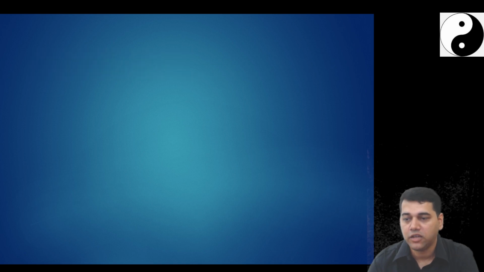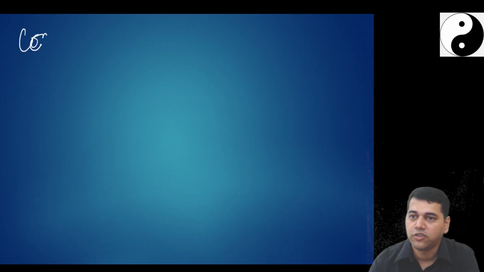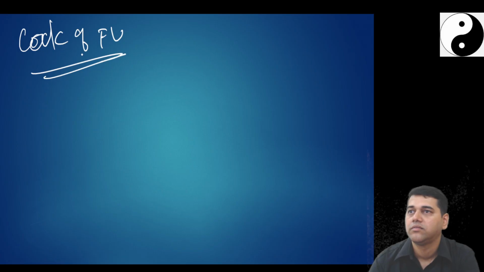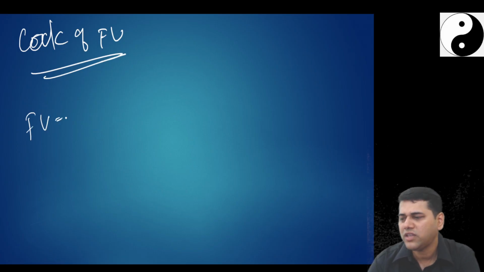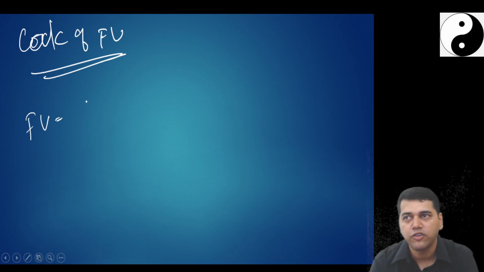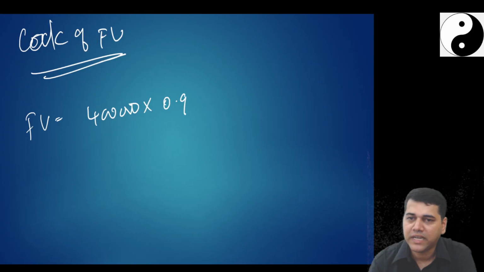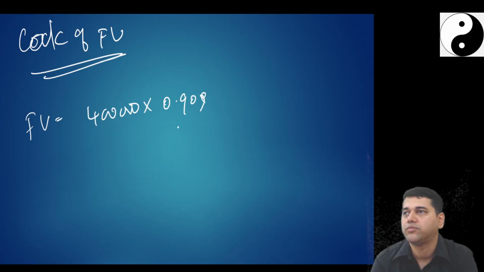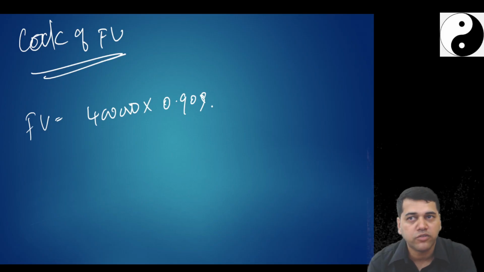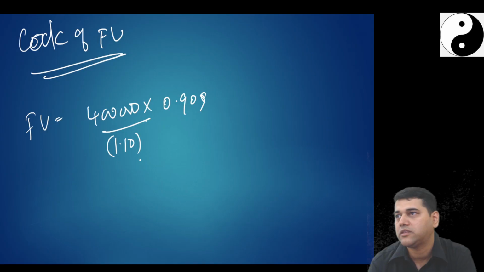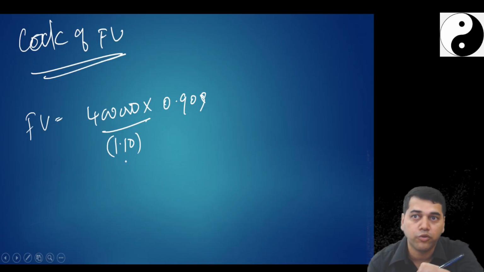Okay, write the heading: computation of fair value, calculation of fair value. So fair value is equal to, now you can do it like this, since they have already given you the present value factor, 4 lakh into 0.909. Already they have given you. If this 0.909 was not given, you should have done 1 divided by 1.10 to the power. Like this you can do. You should tell them how you get it.